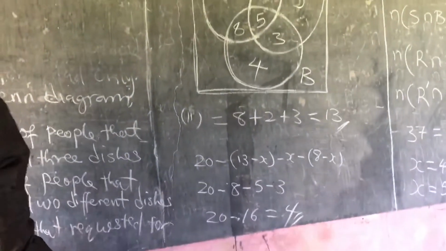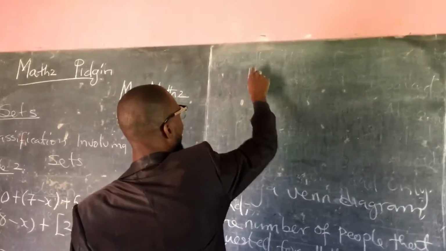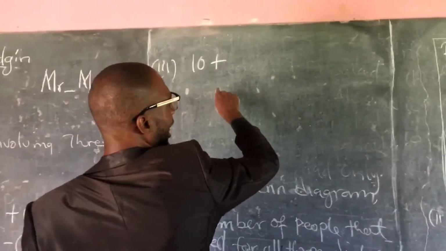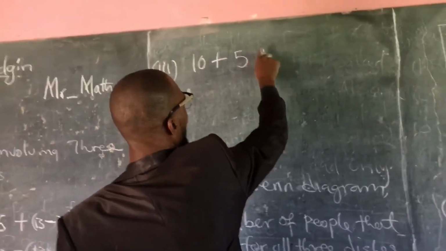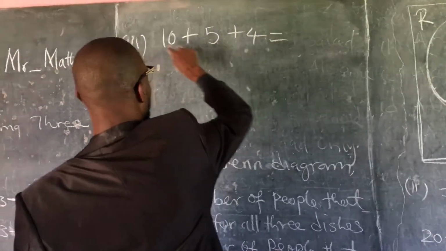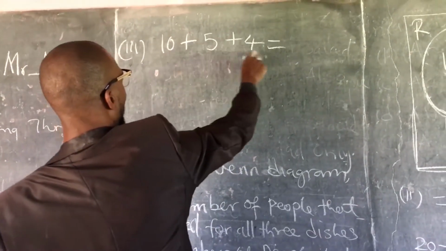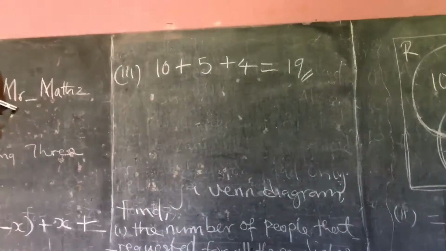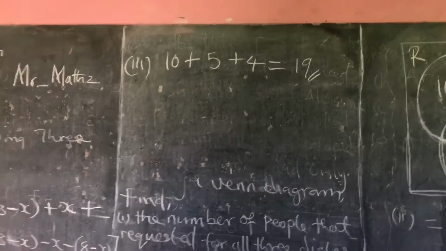People will request for 1 dish. Now 10 plus, that's my last question: 10 plus 5 plus 4. I then request for 1 dish. So if I add this one, I will get 19. And if we don't finish, we don't answer our questions, finish.